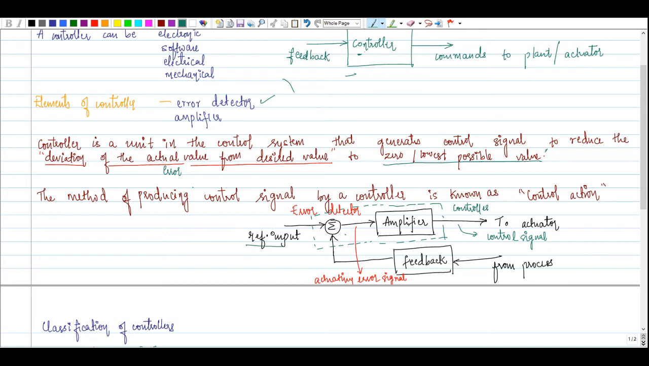These two are compared, and what we get here is the error signal, or the actuating error signal. This error signal is given to the amplifier to process it, so that we can convert it to a control signal suitable for actuators. The output of the controller is the control signal. The error detector and the amplifier together make up the controller block. This is about the controller block.